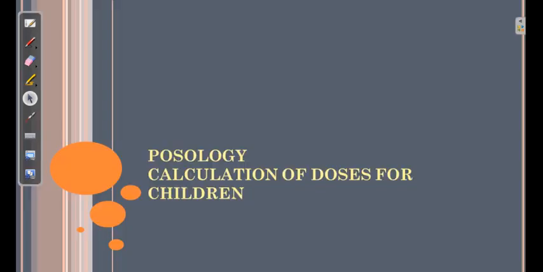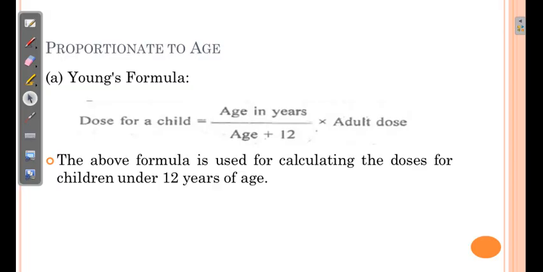Now posology. As we know that there are 3 questions asked in last 4 exams related to the Food and Drug Administration. Let us discuss the posology. There are different formulas. First category of the formulas is proportionate to age. So there are different formulas for that. First one is the Young's formula. Young's formula says that dose of a child, that is equivalent to age in years divided by age plus 12 multiplied by adult dose.